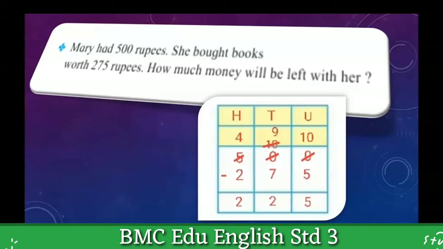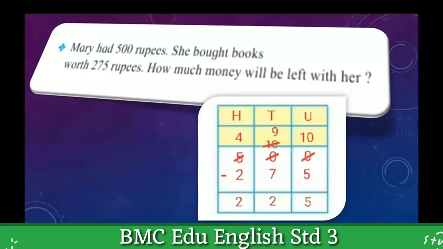Okay, when I subtract 5 from 10, my answer will be 5. Let's proceed towards the tens place. There is a 9 and 7. I have to subtract 7 from 9. Which number will I get then? That will be 2.